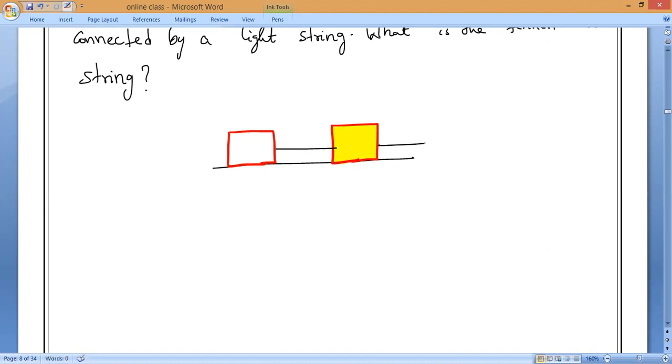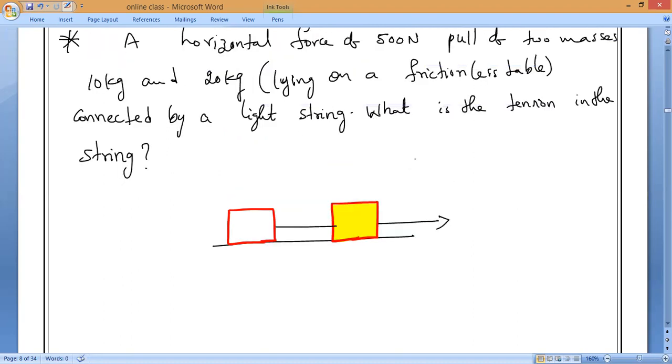And it is pulling or pushing? Will the pulling force come here or here? Front or back? This is back and this is front. Pulling will come here. So the pulling force acts on M2, and this is M1. In the middle is a light string.